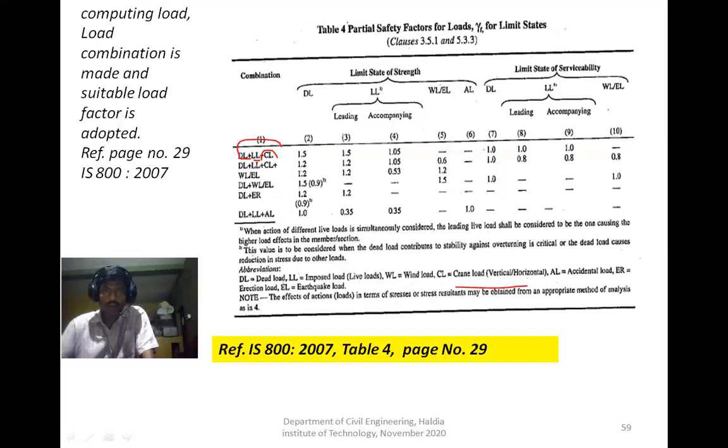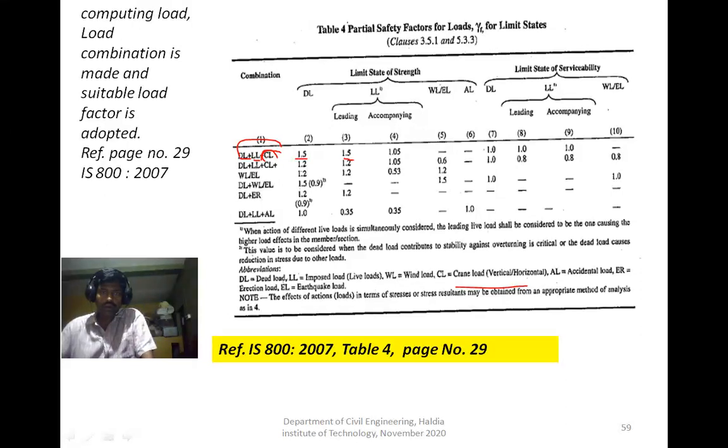You compute the loads separately: calculate dead load separately, live load separately, then crane load separately. Then you combine, you add, and the factor for dead load is 1.5. Then the factor for live load is 1.5.